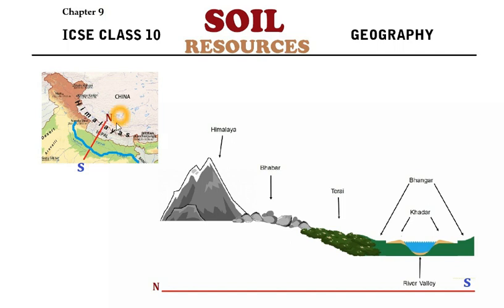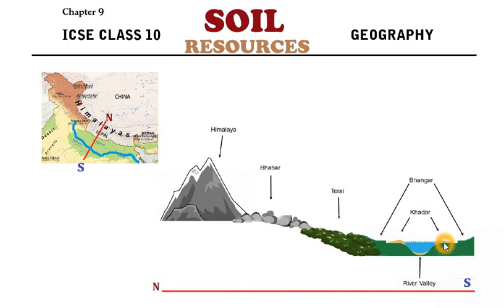N stands for north and S stands for south. Here, if you see the areas near the river, Khadar soil, the new soil, is found very close to the river, whereas Bangar soil is found away from the river, in the higher areas.